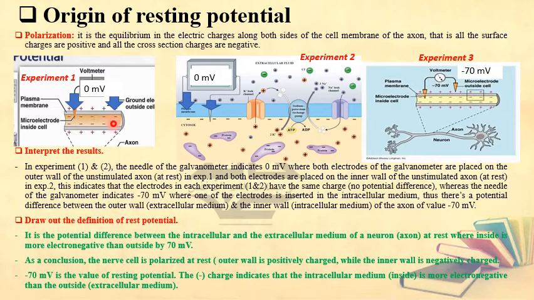What do we have? First of all, we have an axon. They are showing you the axon. We have a voltmeter or galvanometer, which checks the voltage, and its electrodes are placed in different places along the three experiments. The electrodes are presented by the blue arrows. In experiment 1, the electrodes are both on the surface. In experiment 2, the electrodes are both inside the axon, and in experiment 3, one electrode is inside and the other one is outside. Do you think we will obtain the same voltage in the three experiments?